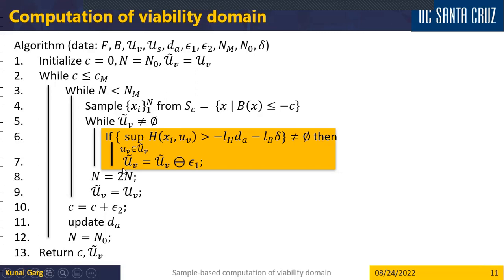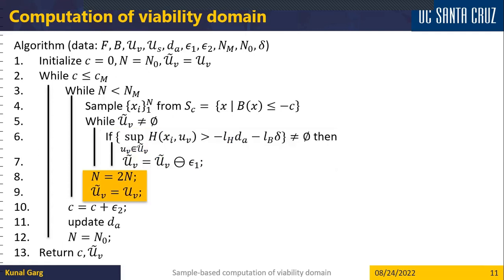If not, then first we reduce the size of our vulnerable input constraint set. If we can still not satisfy the condition at each point on the boundary, then we can increase the number of sampling points, again reducing this parameter here, and again check if the condition is satisfied at the new set of